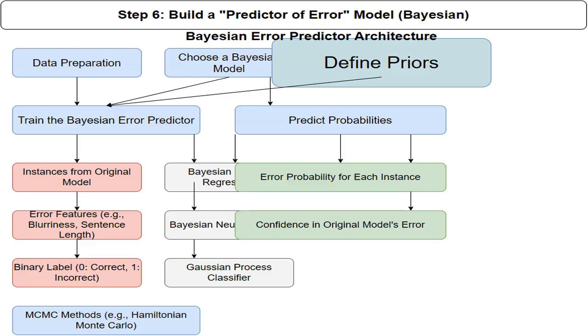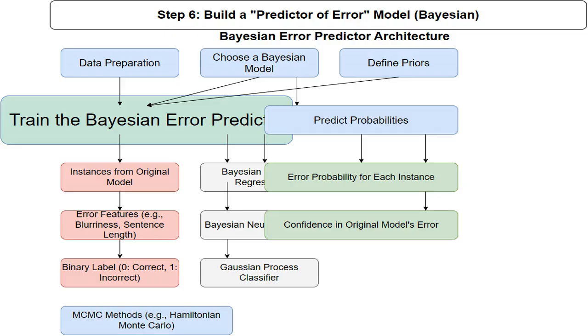Specify prior distributions for the model's parameters. These priors represent initial beliefs about the importance of error features before seeing the data. Weakly informative priors are often used, reflecting an initial assumption that no single feature is overwhelmingly important.